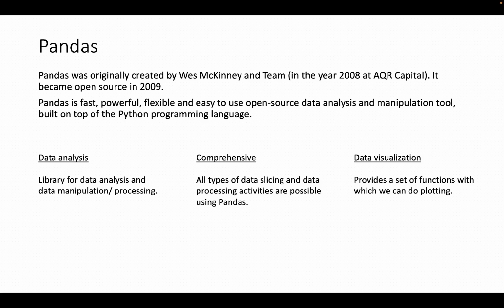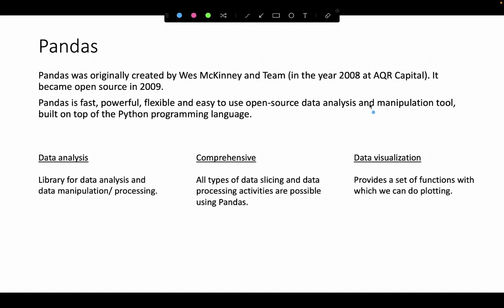So all you'll be provided with is raw data. You cannot input the raw data as is to the ML model. There has to be a lot of processing done, like data cleaning, missing value imputation, encoding all the categorical features into numeric, and so on and so forth. There are n number of pre-processing activities to be done before you input the data to the model. All of these data cleaning and data pre-processing activities are fostered with the help of a library called Pandas. Without any further ado, let's understand in what ways Pandas is going to help us.